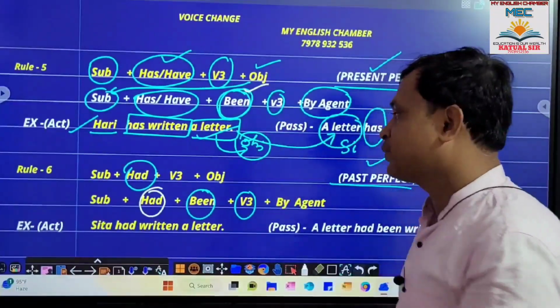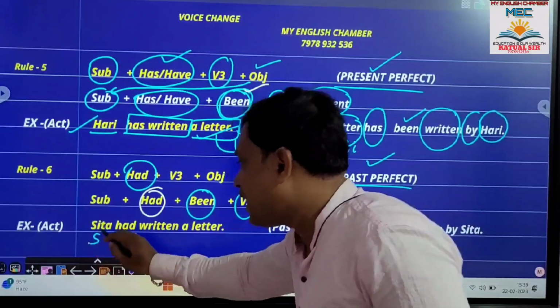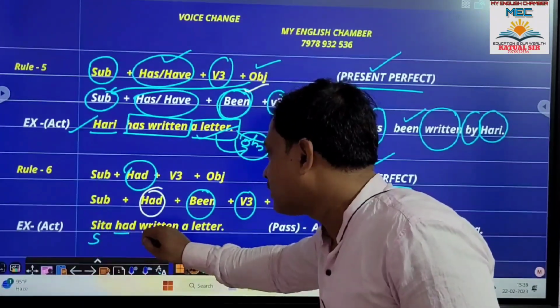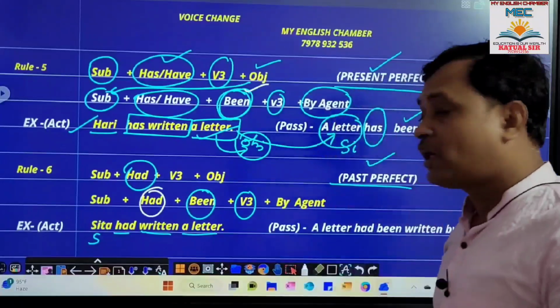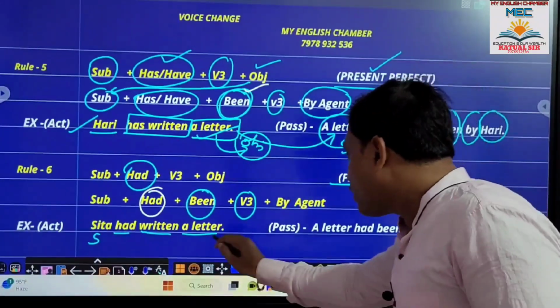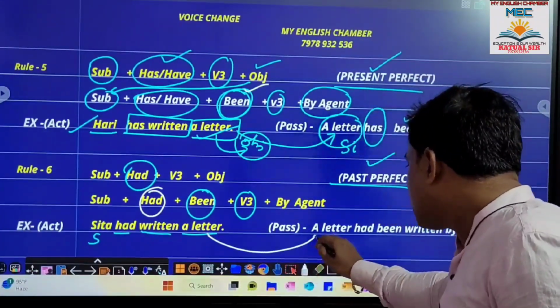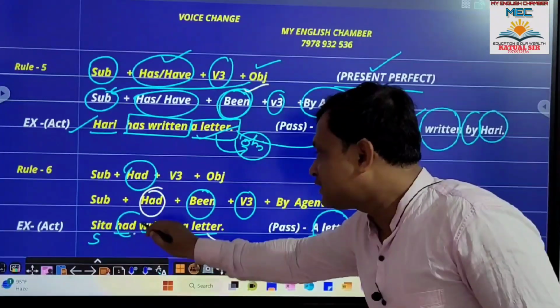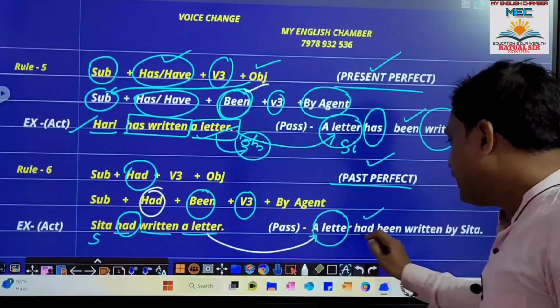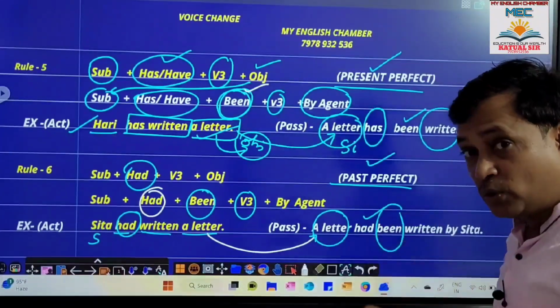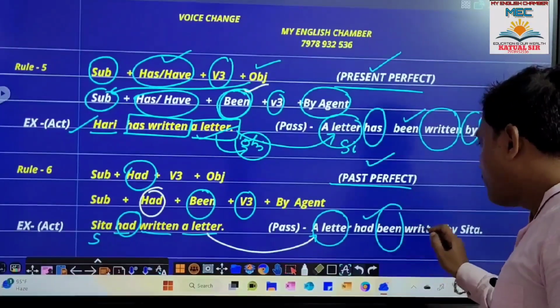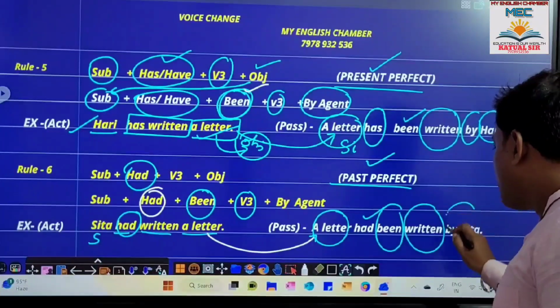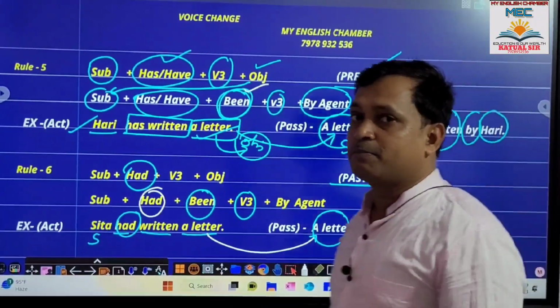Clear. Similarly, dear students, here you will find Sita, subject, then had, then V3, then a letter, object. So a letter will be placed as subject, that means a letter. As had is here, so had, a letter had, been is mandatory, a letter had been, then V3 written, by agent. Let me speak in Odia.